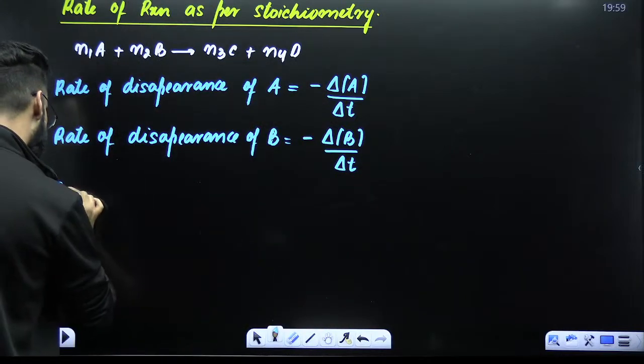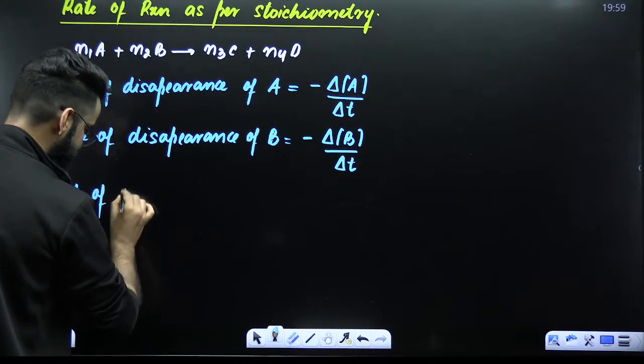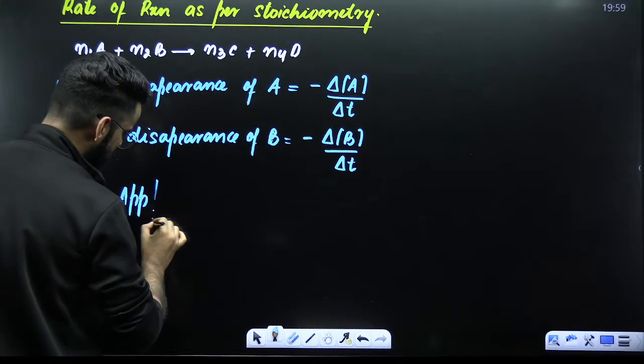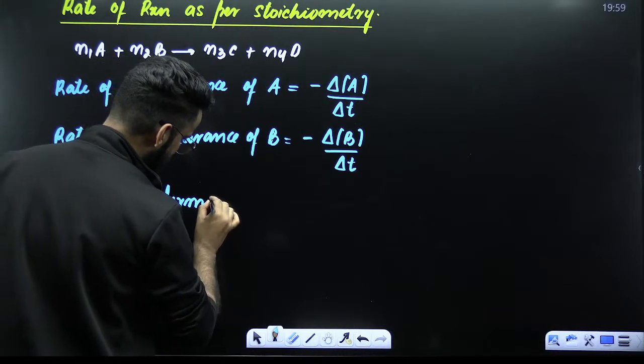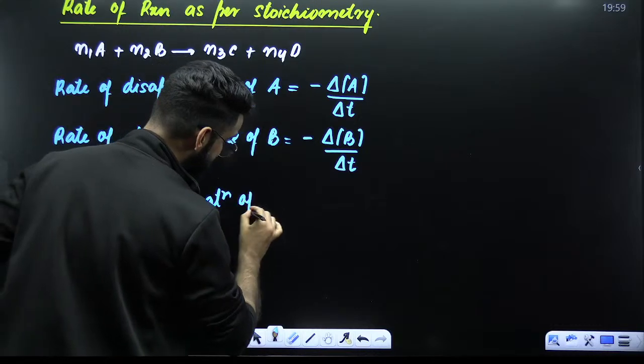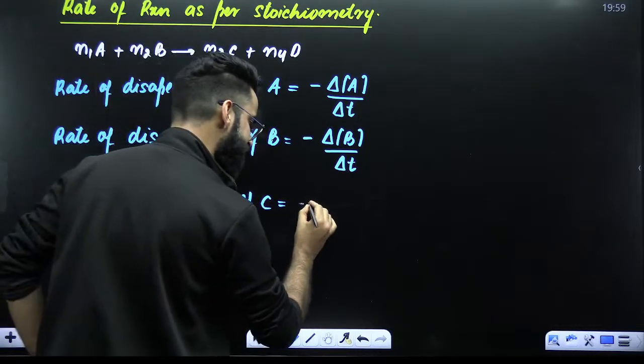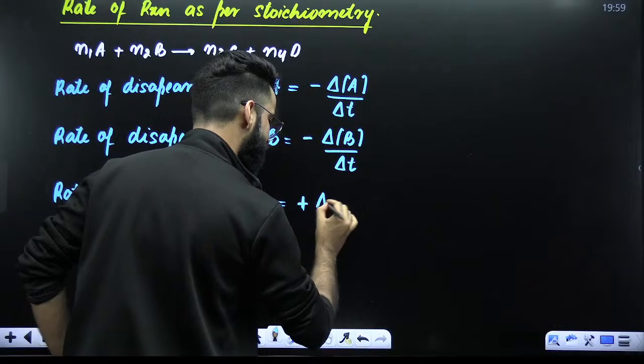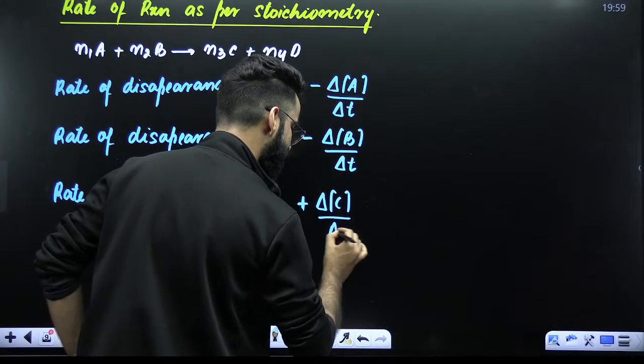Similarly, my dear students, if I want to calculate the rate of appearance, either you call it appearance or you can call it formation. Rate of appearance or rate of formation of C. I'll be starting with a plus sign. Then I'll write change in the concentration of C divided by time interval delta T.